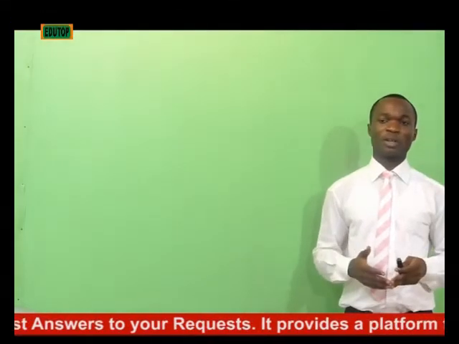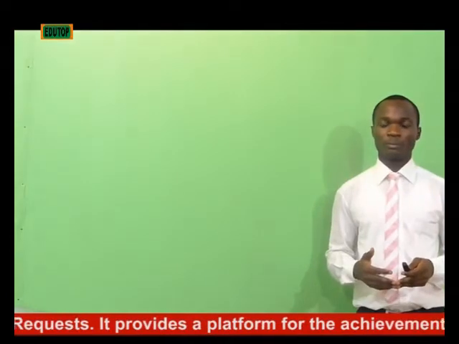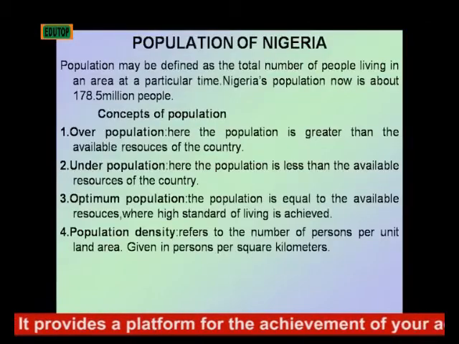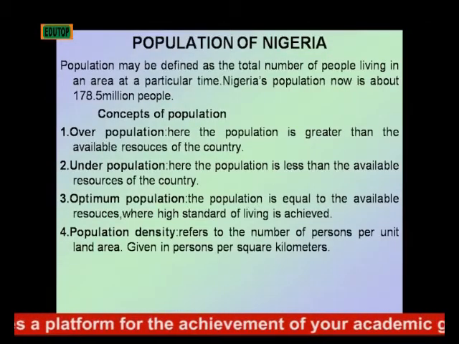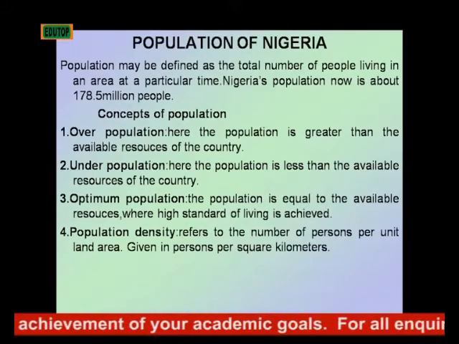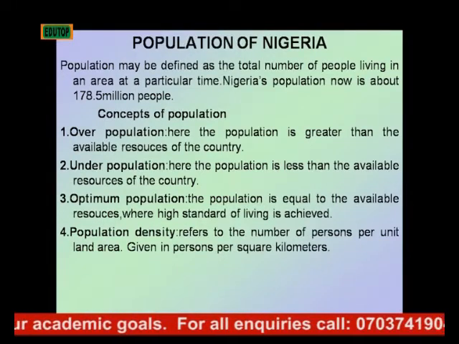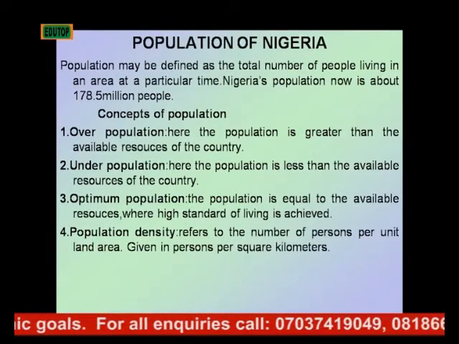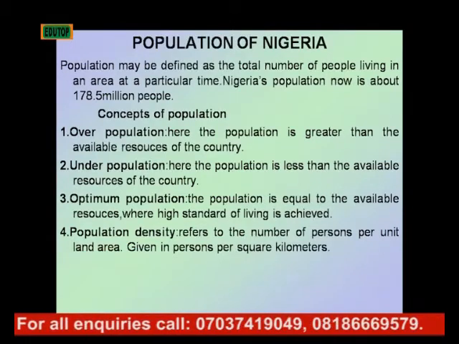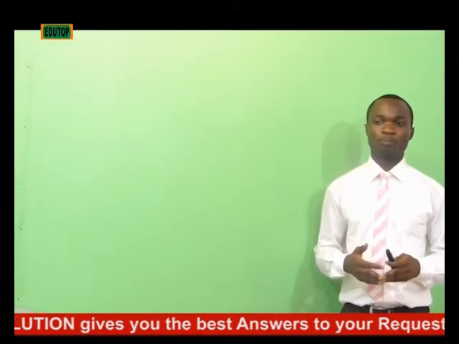And we have the third concept, which is optimum population. We can call this equilibrium. This is a situation where the population of a country is equal to the available resources of the country. And because of this, there is high standard of living in that country. And finally, we have the fourth population concept, which is population density.